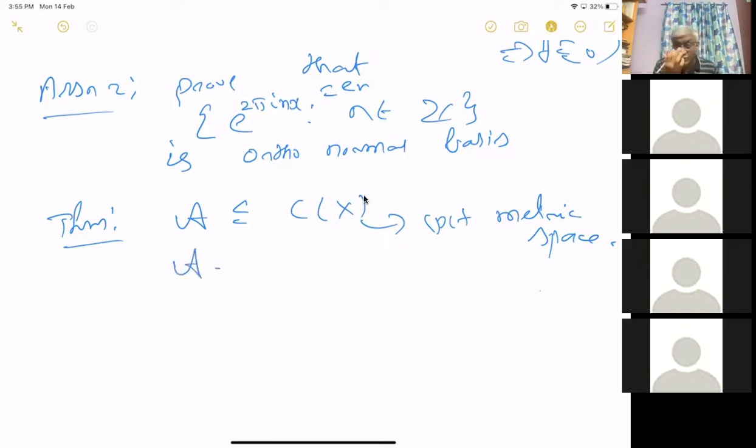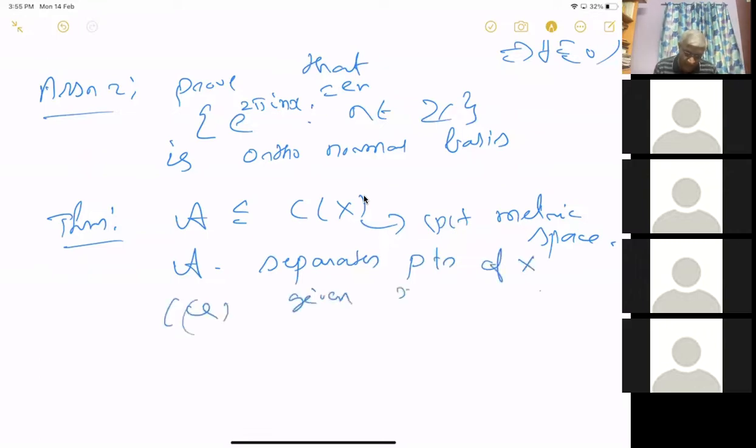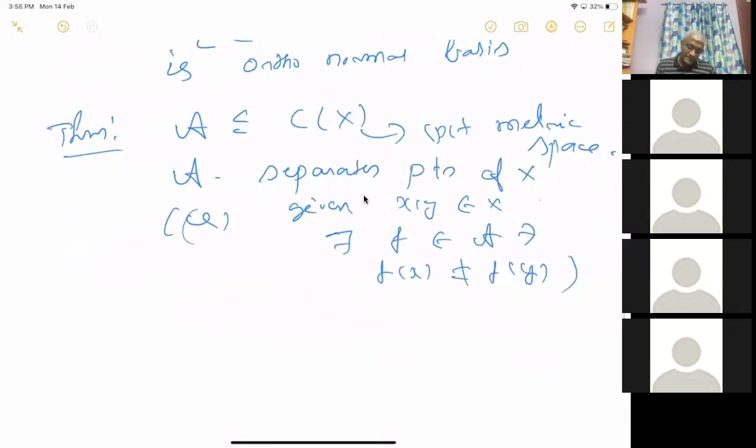In the Stone-Weierstrass theorem, A separates points. That is, given x, y in X, there exists f in A such that f of x is not equal to f of y. That's what it means to separate points.